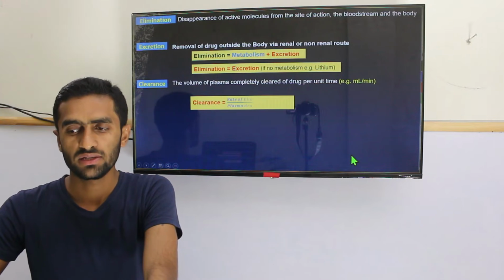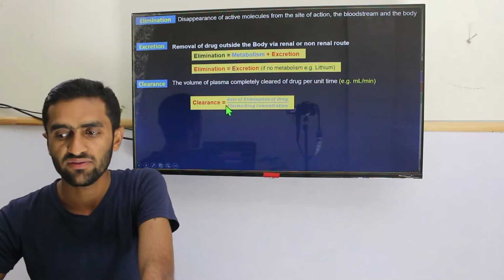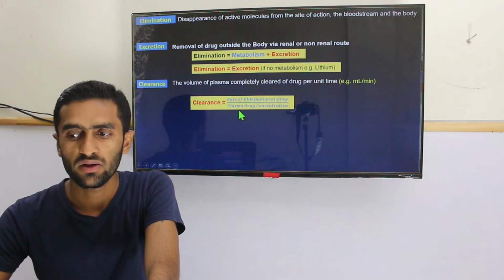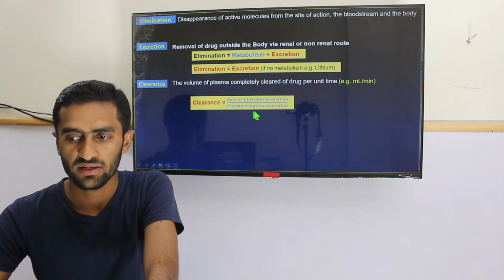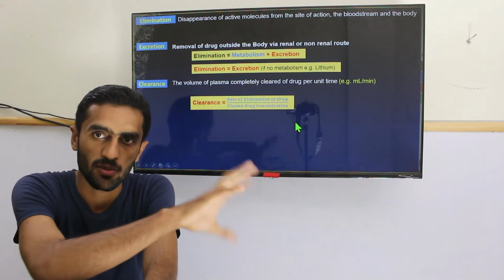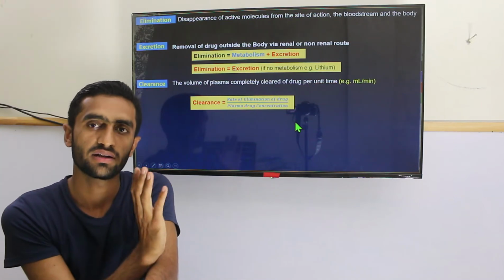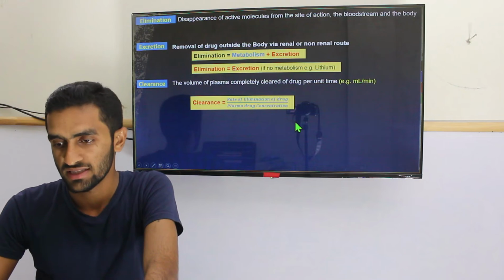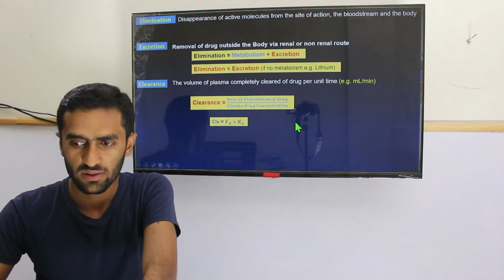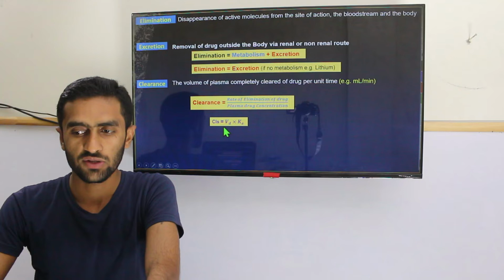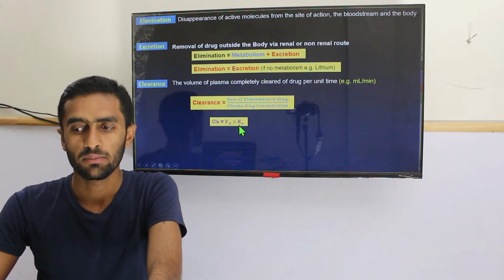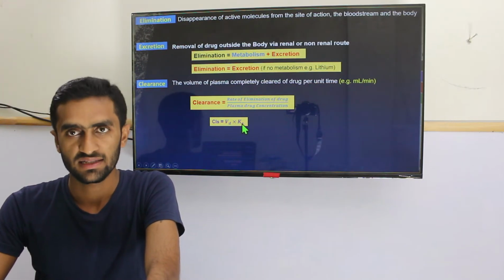We simply use this formula for the clearance: the rate of elimination of drug divided by the plasma drug concentration, meaning how much amount of drug has been cleared out of the kidney and how much drug remains in your plasma. Another formula which we use is clearance equal to volume of distribution multiplied by the elimination rate constant.